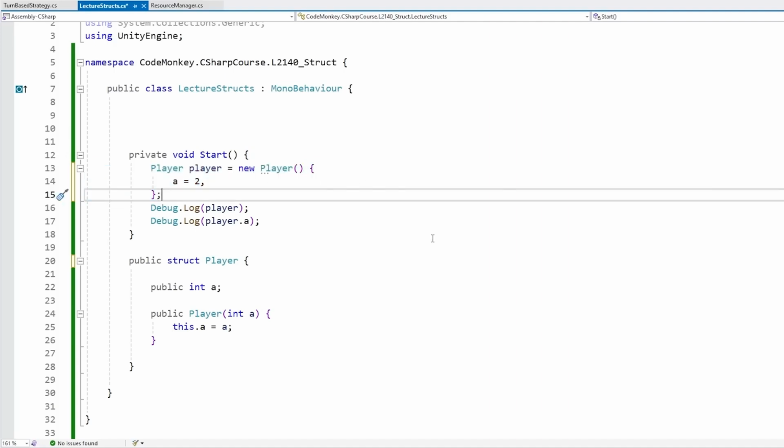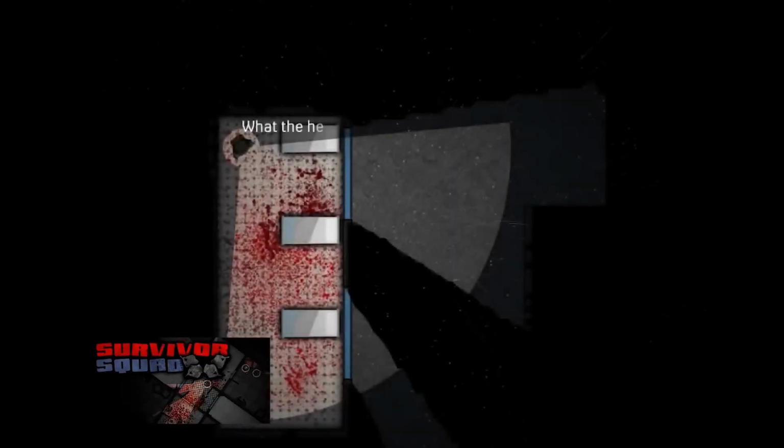One more important thing about structs is, once again, how they are related to value types and not reference types. So one big difference is how they are stored in the stack instead of the heap. These are two different positions in memory. One is much more efficient than another. I actually have a nice story about this.